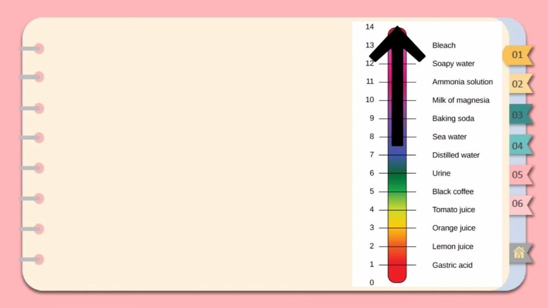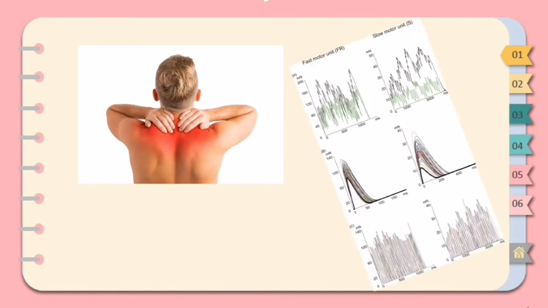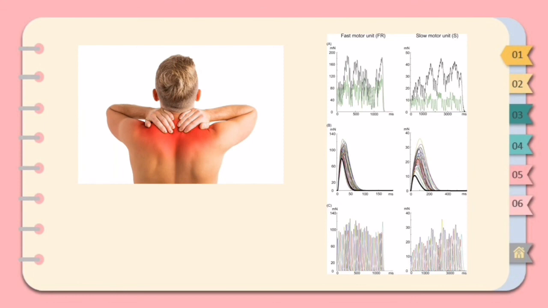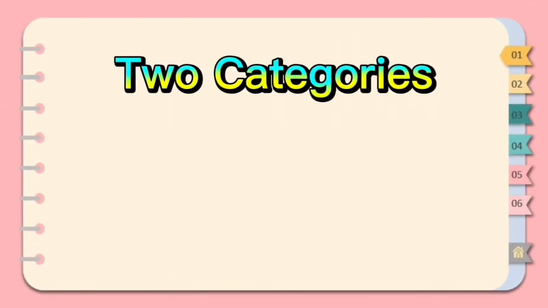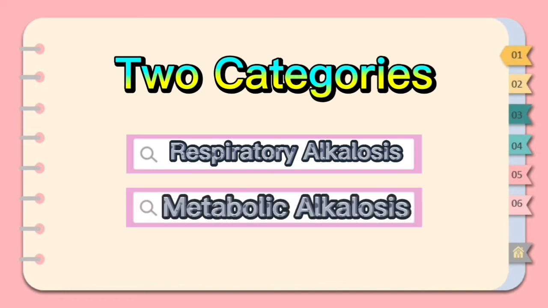The peripheral nerves are affected first, resulting in spontaneous nervous stimulation of muscles. Spasms and tetanic contraction result, as can extreme nervousness or convulsions. Tetany of the respiratory muscles can cause death. There are two categories of alkalosis, respiratory alkalosis and metabolic alkalosis.